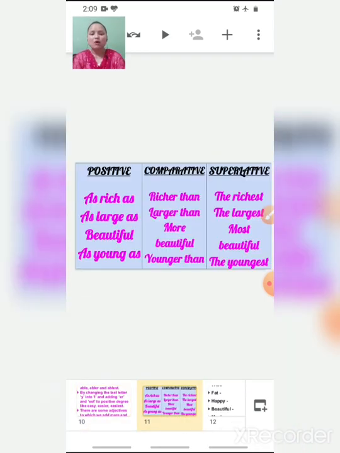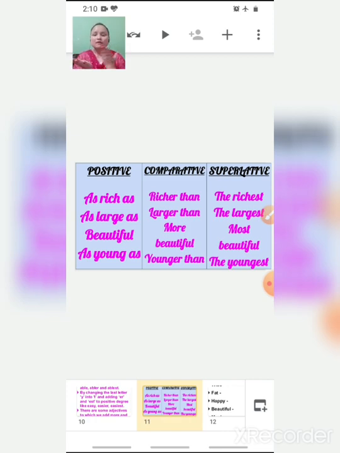Now here are positive, comparative and superlative examples: as rich as, richer than, the richest. Positive degree is when we compare adjectives of two persons or things of the same rank, like Ram is as rich as Rahul.